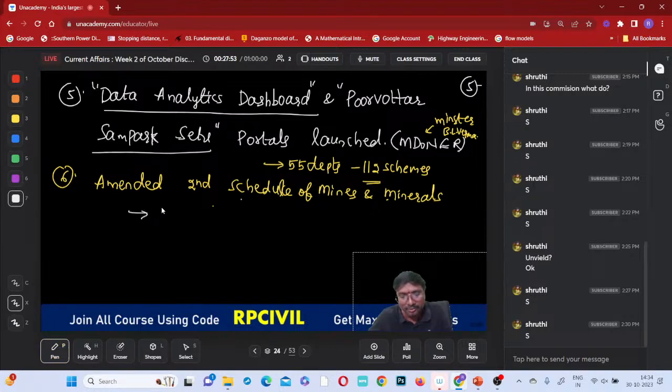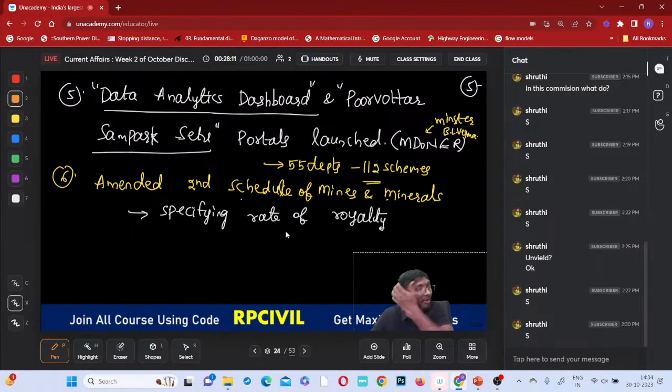What have they done? They are specifying the rate of royalty. Whoever does these mining activities will give the minerals to the government, but they will be paid some royalty. The rate of royalty is for three minerals.